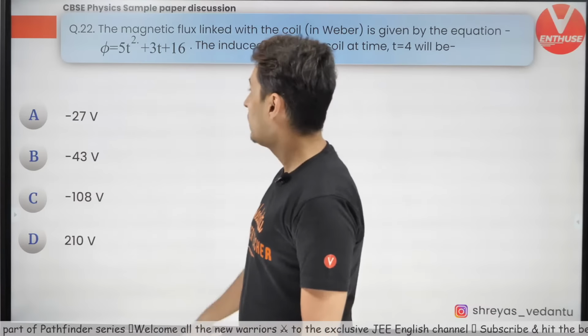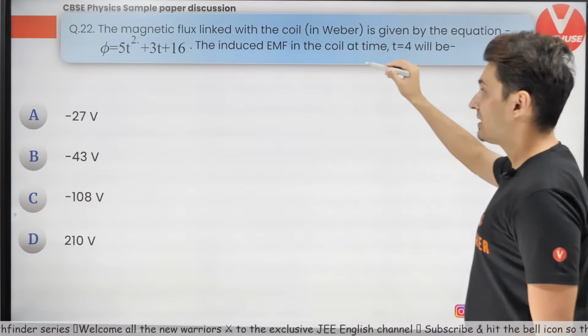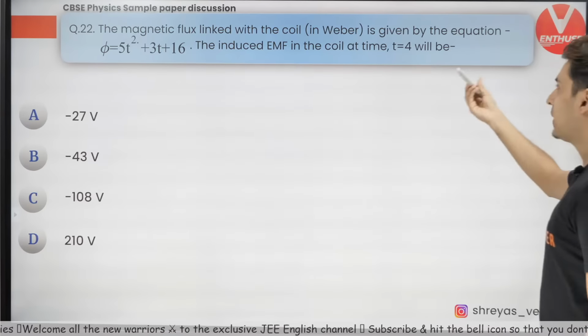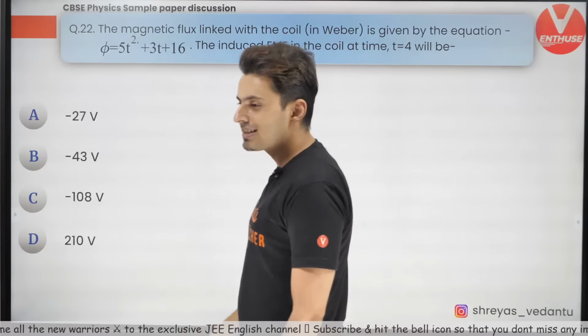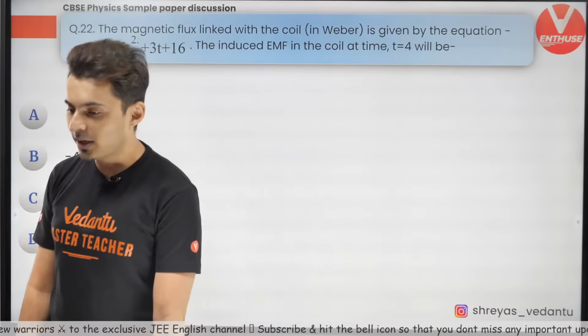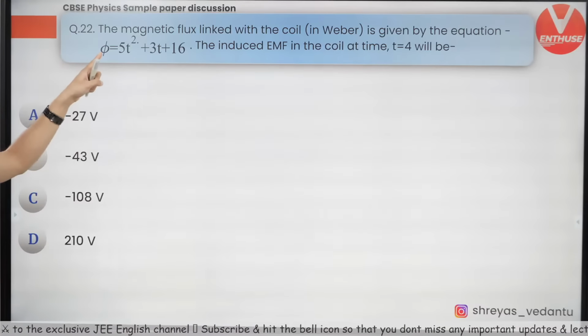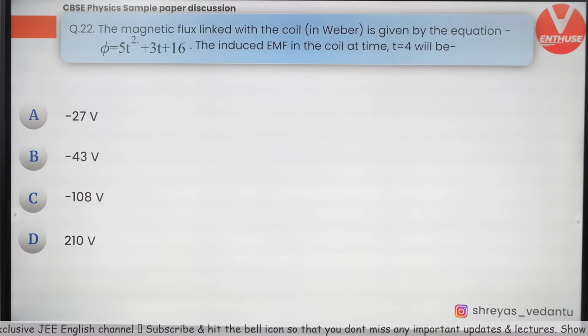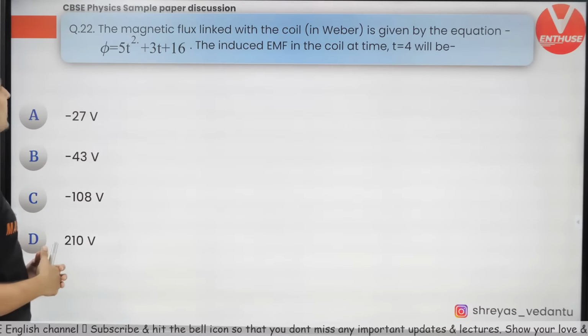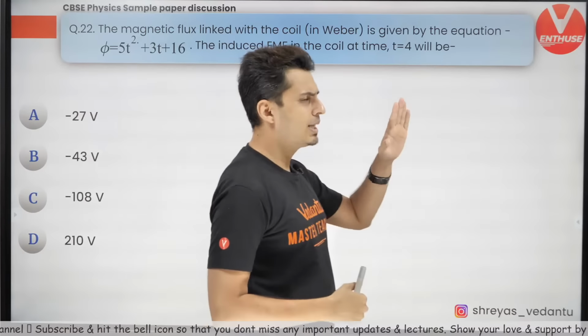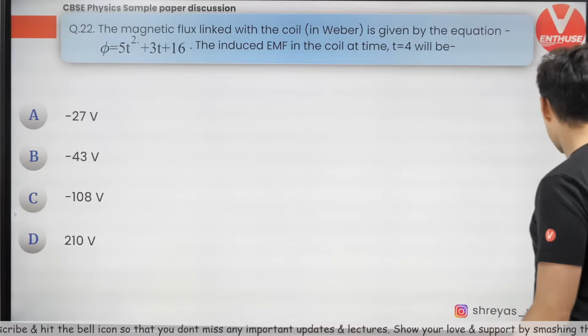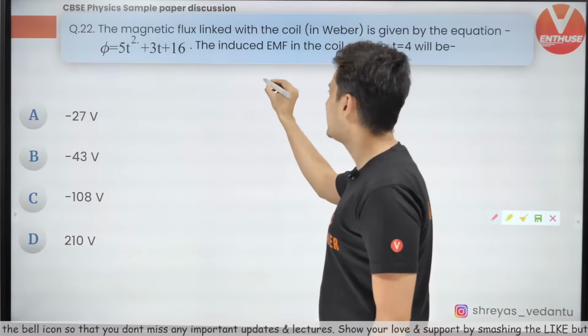Again on Faraday's law. So flux is 5t square plus 3t plus 16, calculated at time t equal to 4. What do you think is the induced EMF in the coil? Come on, my warriors, you can do this. It's just based on Faraday's law and derivatives. You can do this very easily.